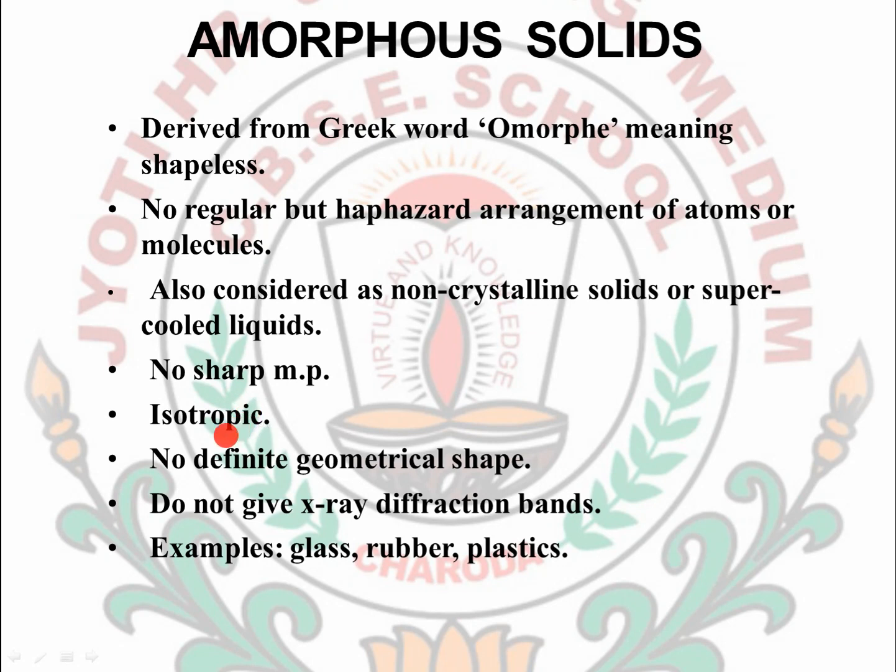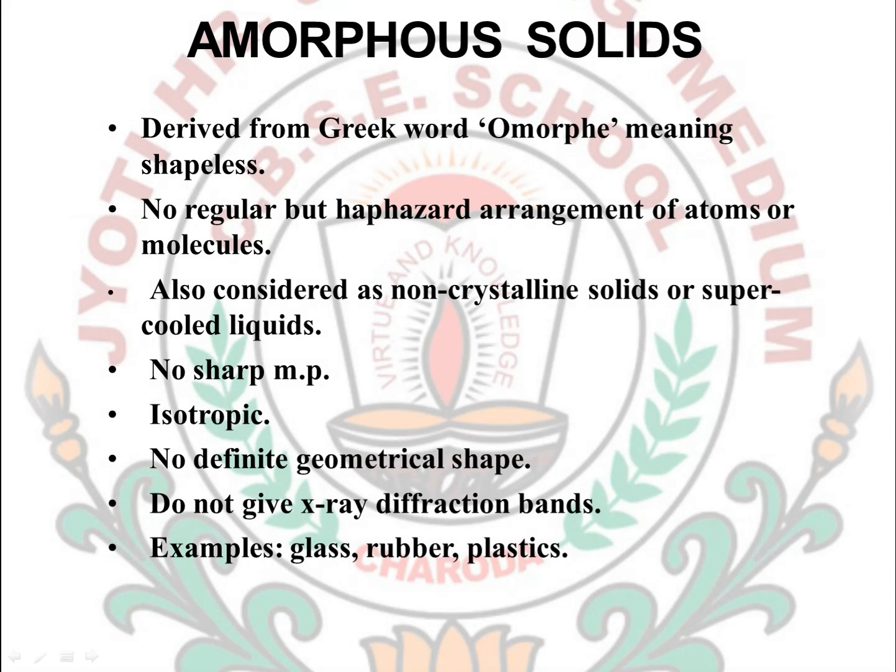What is isotropic and anisotropic, I will discuss further in this lecture only. Next, they do not have any definite geometrical shape. Also, they do not give any X-ray diffraction band when X-rays are bombarded on amorphous solids. What are the examples of amorphous solids? Glass, rubber, and plastics are some examples of amorphous solids.